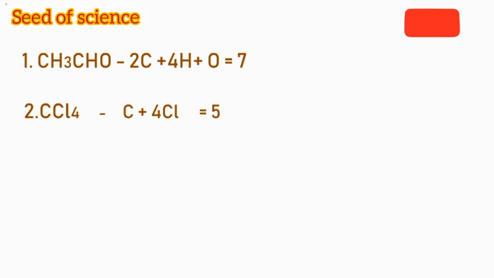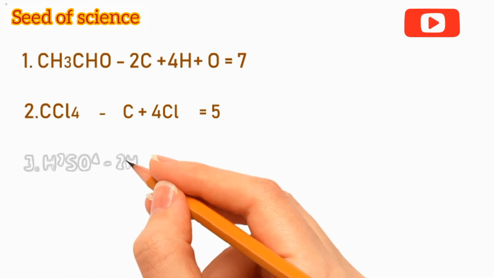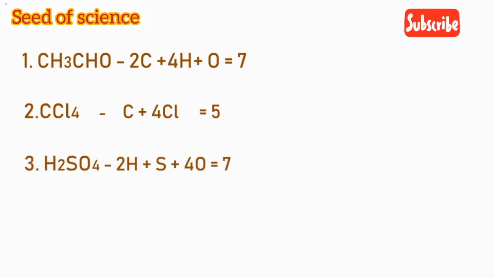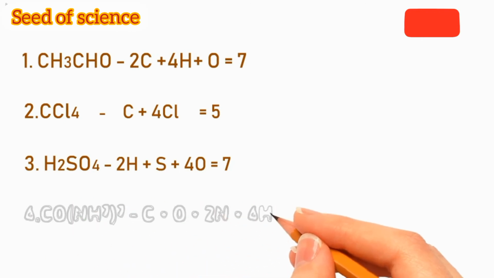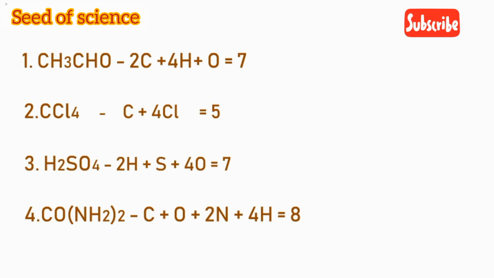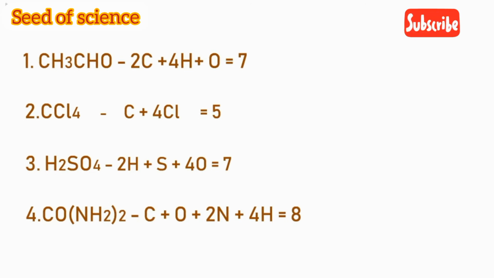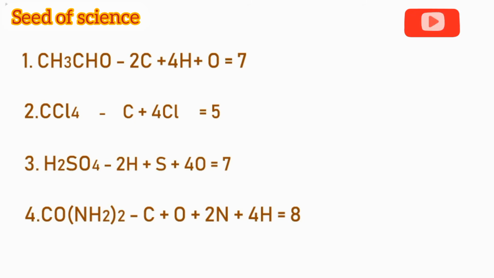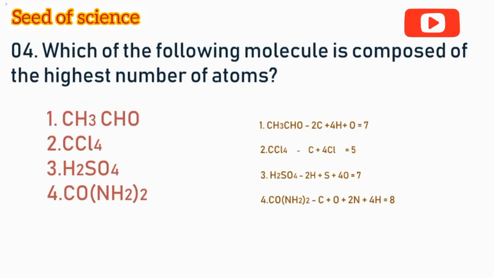Then in the third molecule, H2SO4, you have 2 hydrogen, a sulfur and 4 oxygen atoms. Therefore, the total number of atoms is 7. Then in the fourth molecule, CONH2 twice, you have a carbon atom, an oxygen atom, 2 nitrogen atoms and 4 hydrogen atoms, because you have to multiply NH2 twice. So here you can observe that the CONH2 twice molecule has the highest number of atoms. Therefore, the answer is number 4.